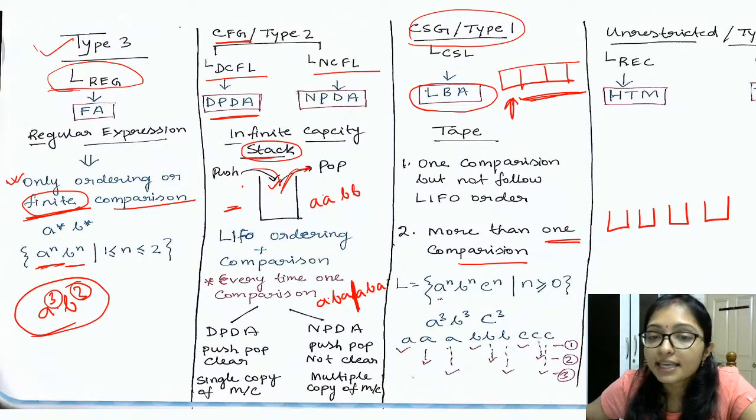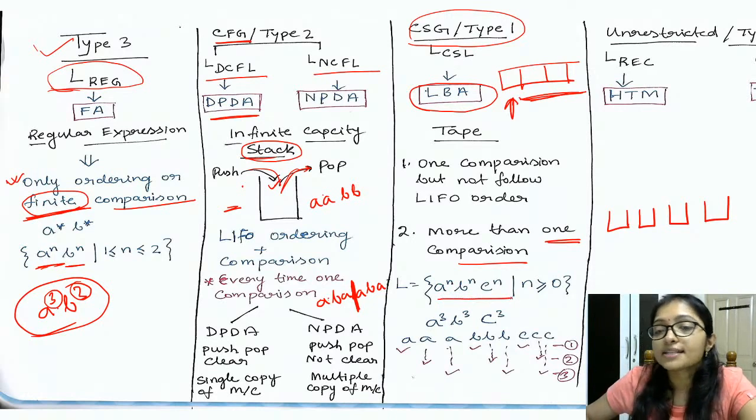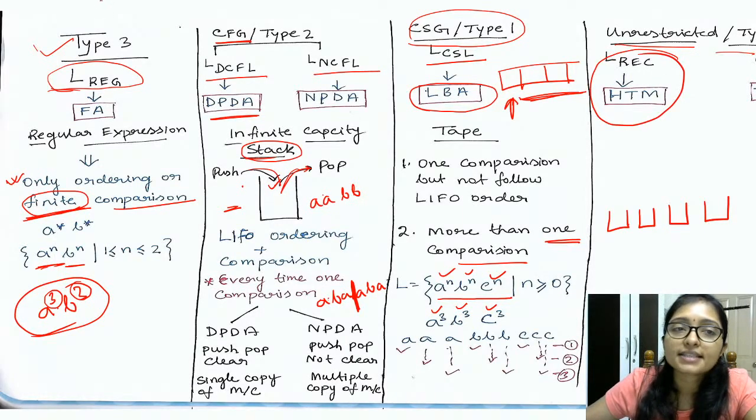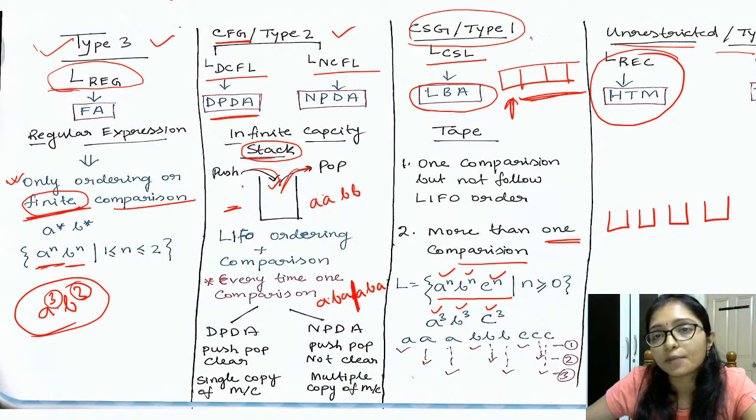Here we can see a to the power n, b to the power n, c to the power n, means we are comparing a with b and b with c, like a to the power 3, b to the power 3, c to the power 3. That is the context sensitive language, right? And now unrestricted and recursive, that is different, that is for Turing machine. So now we will discuss these three languages, that is type 3, type 2 and type 1.